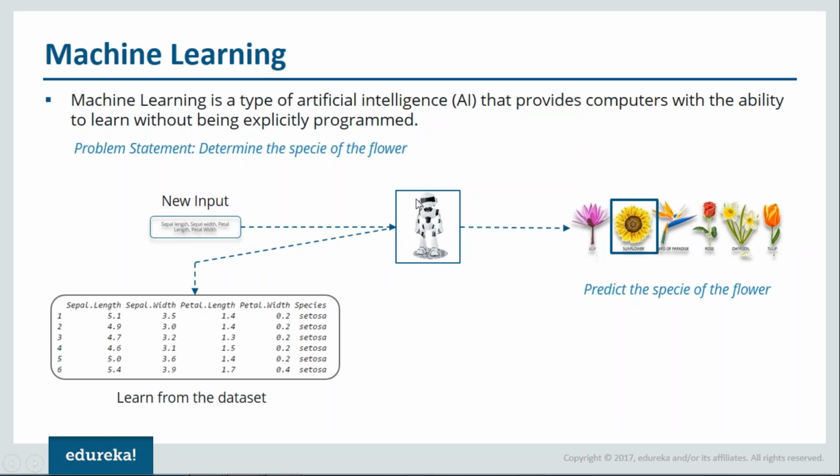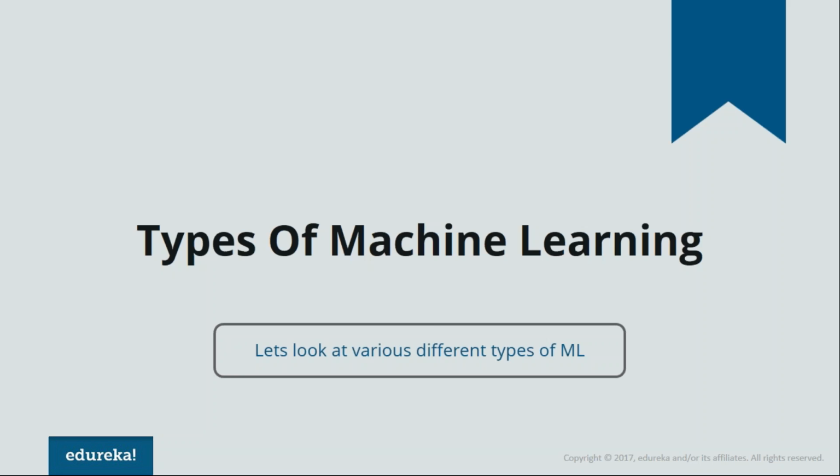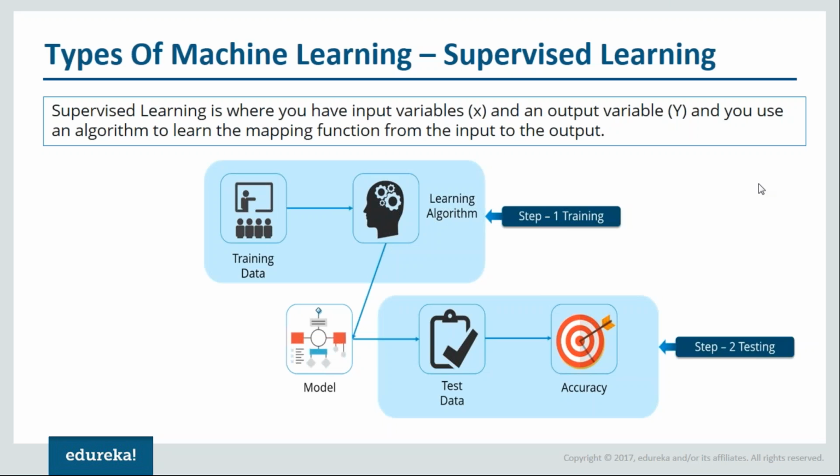Let us move forward and understand various types of machine learning. The first type is called supervised learning. Now in supervised learning, you have input variables X and an output variable Y, and you can use an algorithm to learn the mapping function from the input to the output. Now let me simplify it for you. In supervised learning, the data that you have already contains the classification. Let me talk about the previous example itself. From our data set, we knew that if we have this width and this length of our sepal and petal, that will be the species of flower.